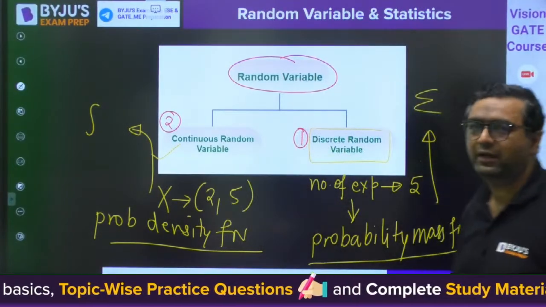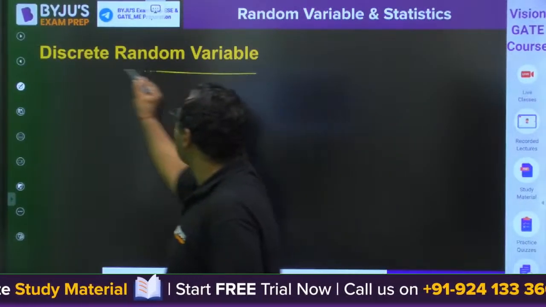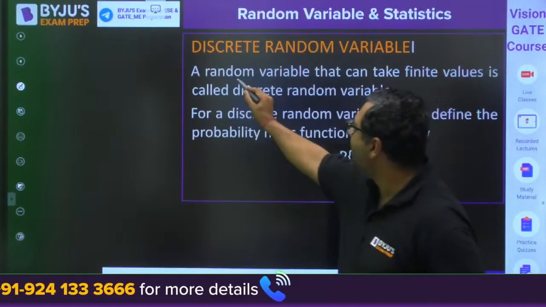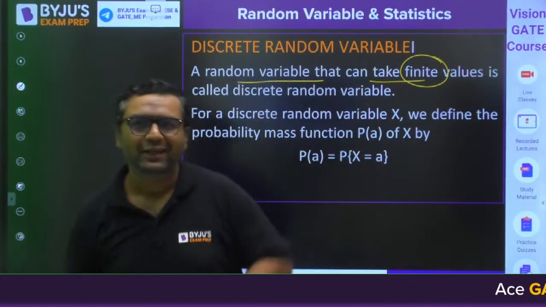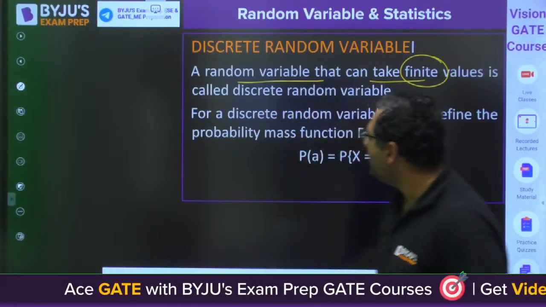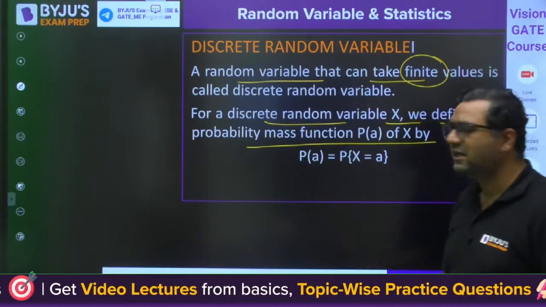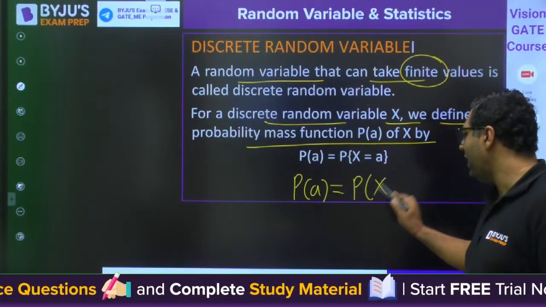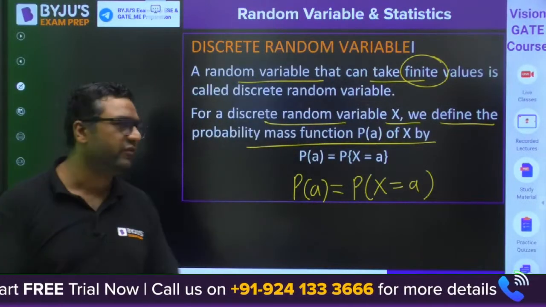Now, whenever we are talking about discrete random variables, I already told you some important points, that a random variable can take finite values, like the examples I have given. Here we are going with the probability mass function. For a discrete random variable x, we define the probability mass function as the probability of A, written as the probability that x is equal to A. We also have some properties for this, which we will see one by one.